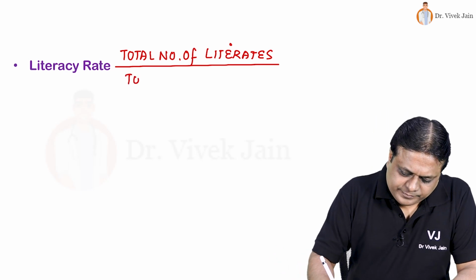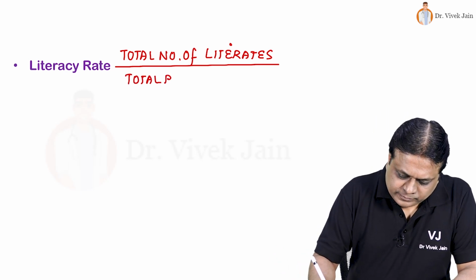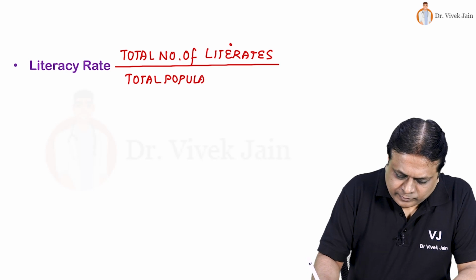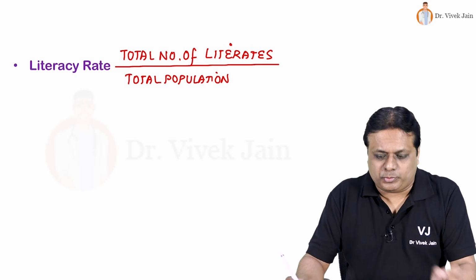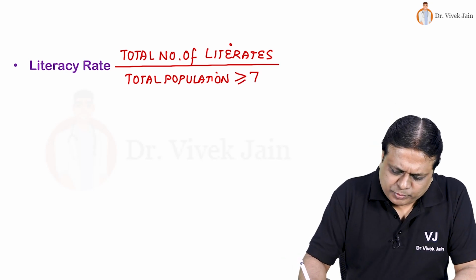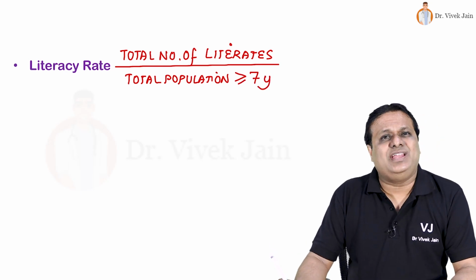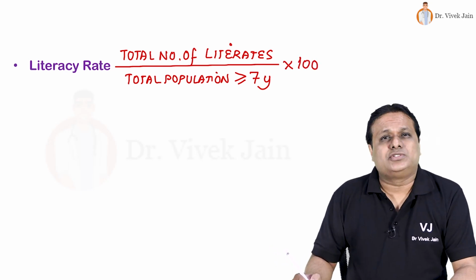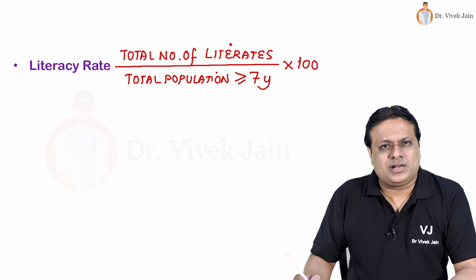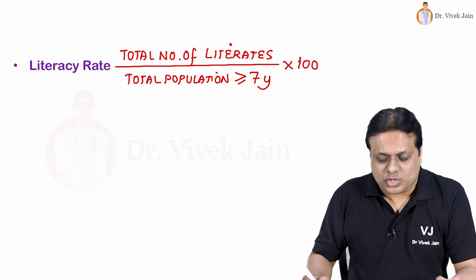Denominator is total population. No, it's not total population. It is total population aged 7 years and above, and multiplier is 100. So numerator is a part of denominator, multiplier is 100. Literacy rate is not a rate, it's a misnomer.